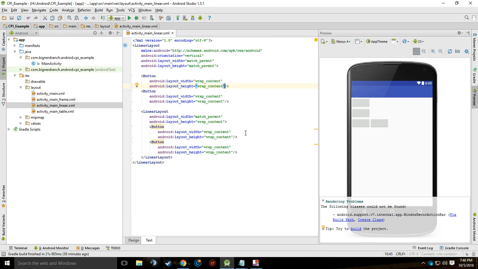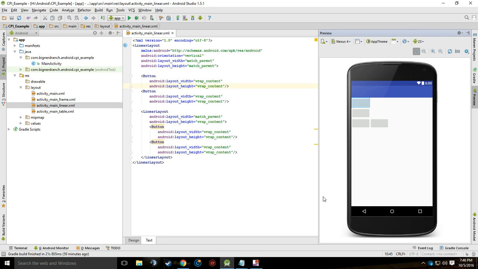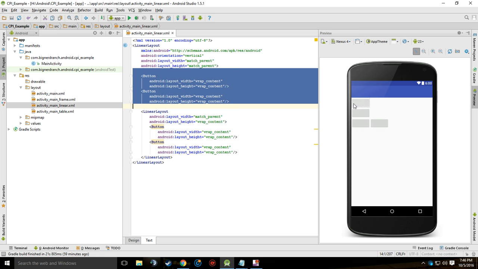And the linear layout is a view group that aligns all its children in a single direction, either vertically or horizontally. Mainly you use a linear layout when you want widgets arranged in a single column or row. And all of the linear layout children are stacked one after the other, so a vertical list will only have one child per row. Like these two buttons, they're both children of the linear layout. They're both stacked on top of each other.